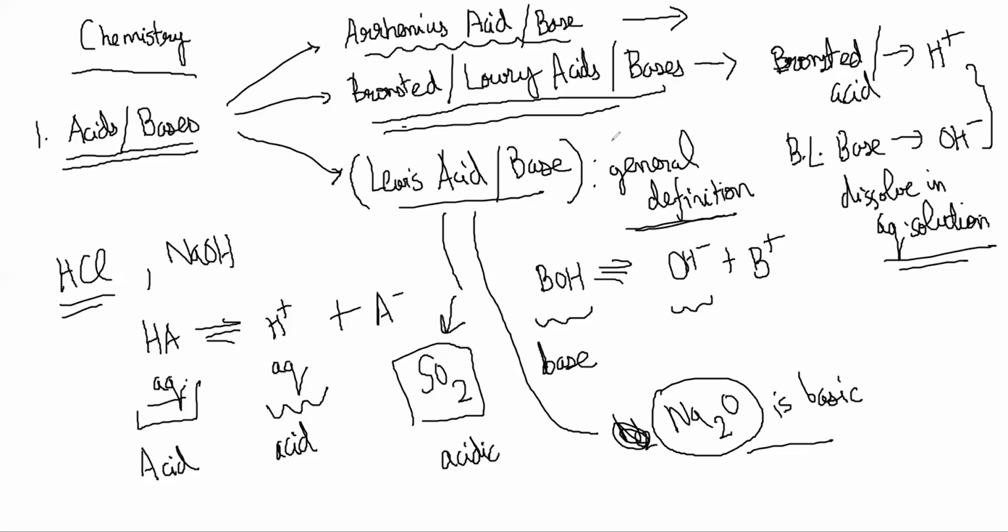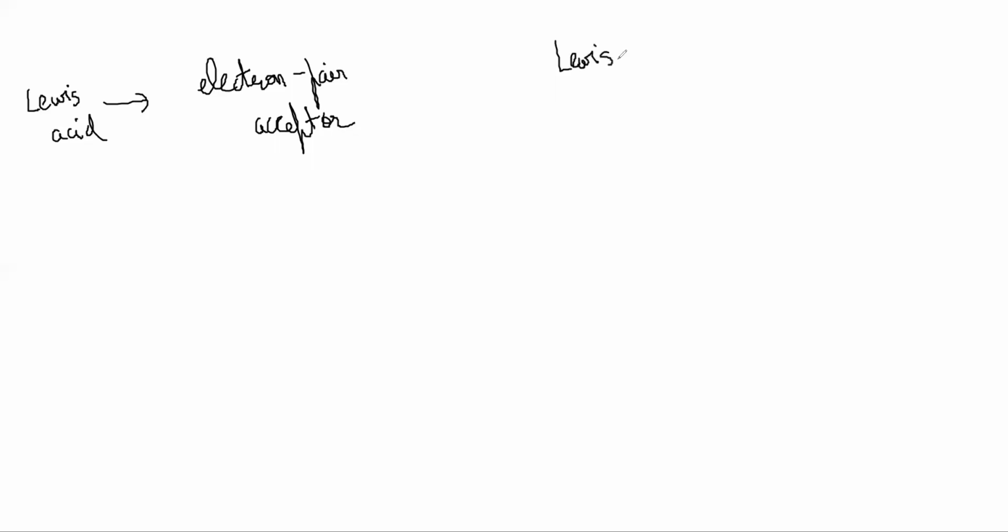Okay. So the Bronsted-Lowry is a very specific definition. It only works with compounds that have H plus and OH minus, right? Only those can be classified as acids and bases by this. But Lewis acids and bases can be many more other compounds. So a Lewis acid is something that is an electron pair acceptor, and a Lewis base is an electron pair donor.